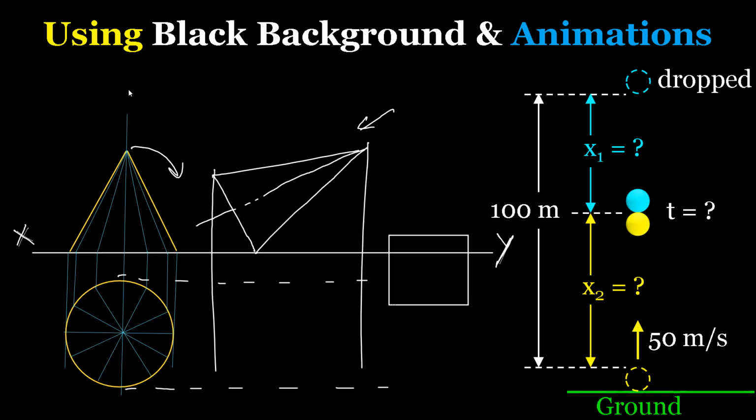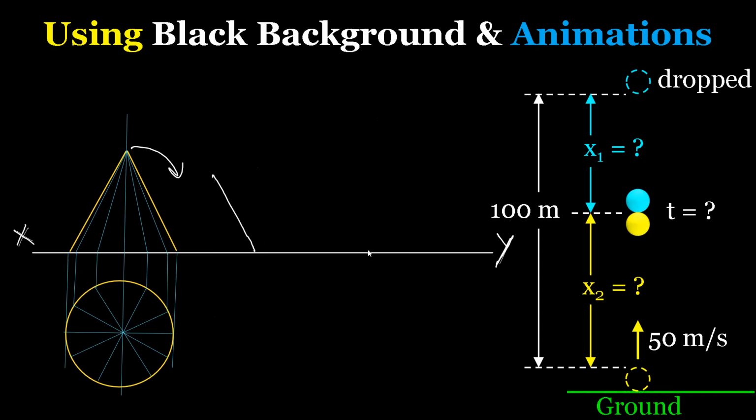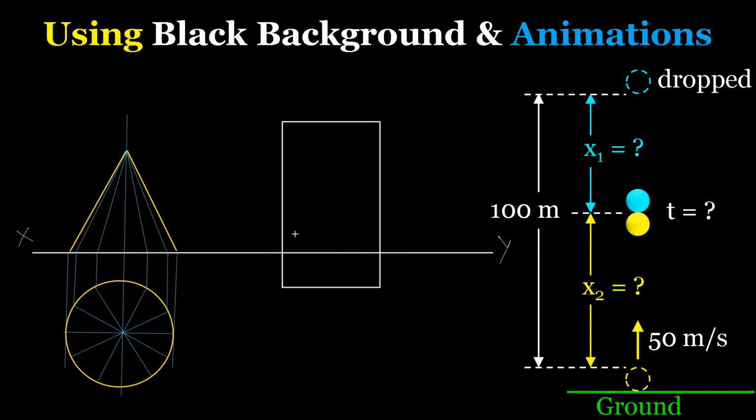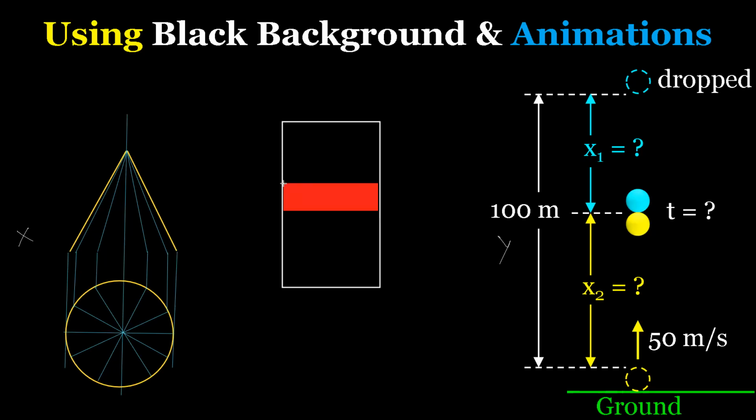If you want to erase something, you can simply press Ctrl Z. The last action will be undone automatically. And suppose I want to explain how the engine works. In that case, I can draw this one. After this, I can draw the piston over here with some other color, like this. Then I can show the animation.